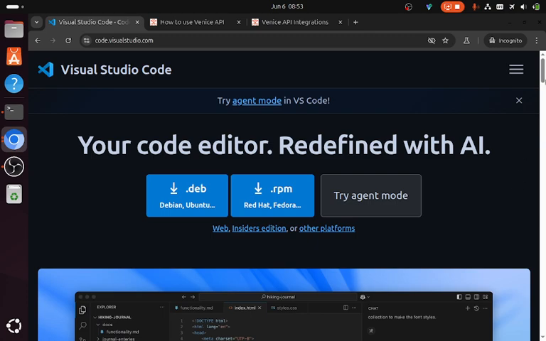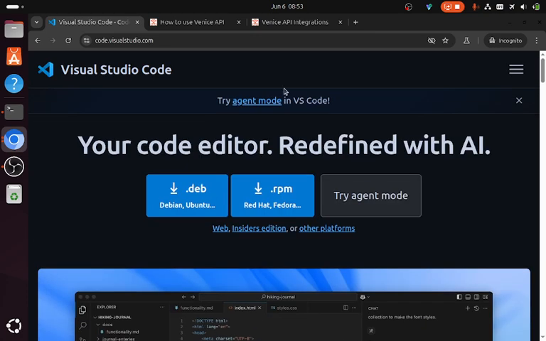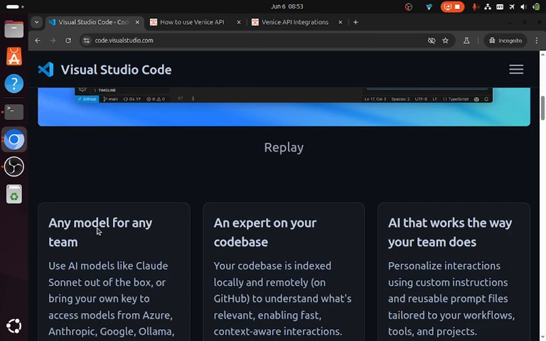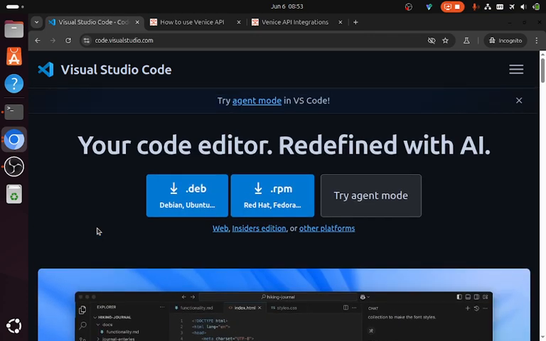And what are we doing today? We're going to take a look at something: Cline in VS Code, and how you can get free inference, free computing power.